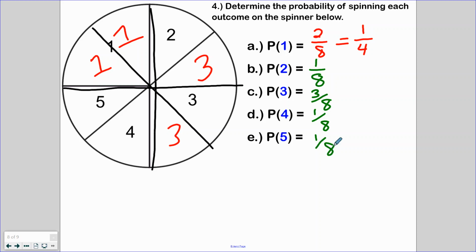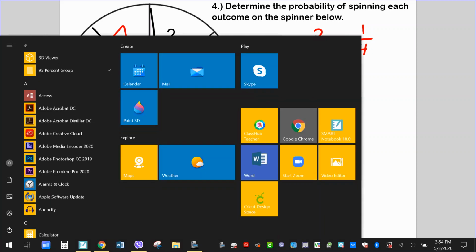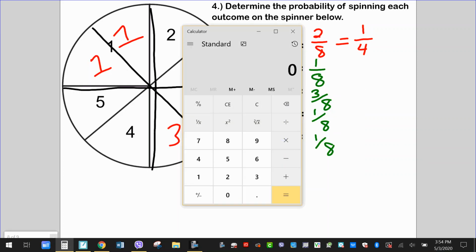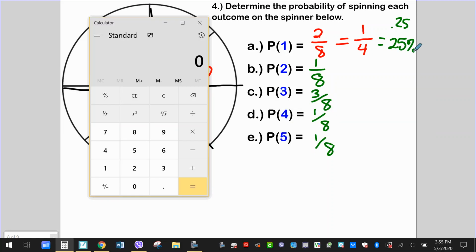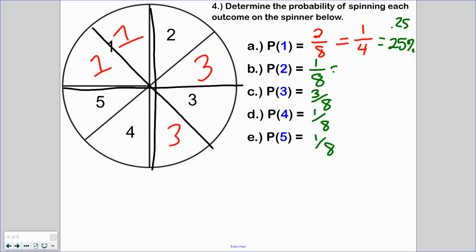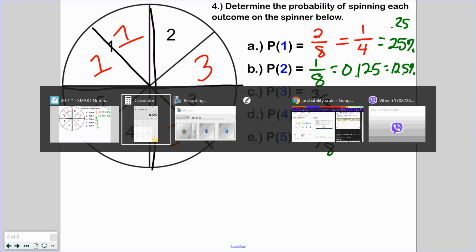Now, if we're going to get technical and put it on the probability scale, I'm going to grab my calculator real quick. Well, I know in my head right away that a quarter is 0.25 or 25%. If I take 1/8 and divide it, 1 divided by 8 is 0.125, which is 12.5%.